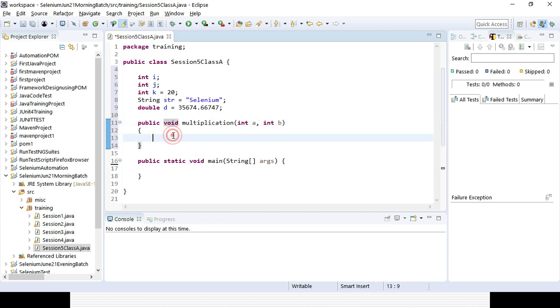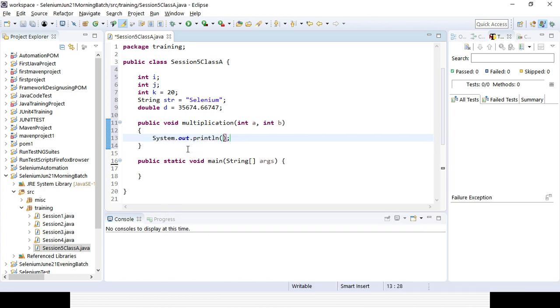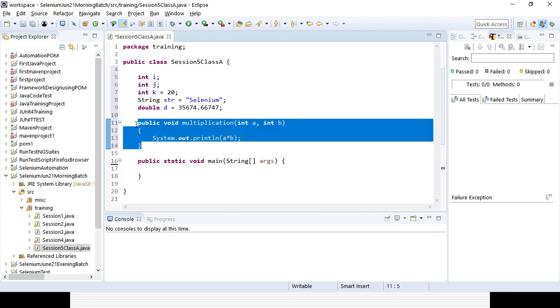So here I can directly use the SYSO method on the two variables, a star b, so that I can definitely multiply, and if I want to give some other output, I can give it also. Similarly I will be creating another method here.